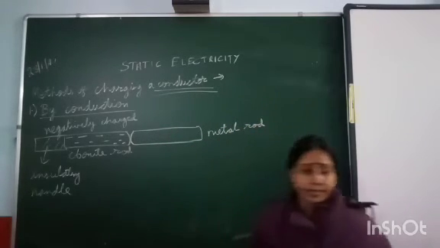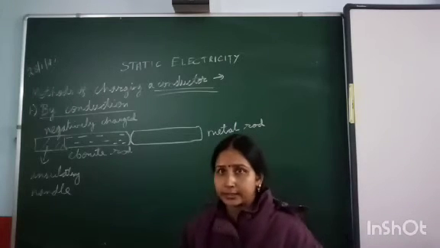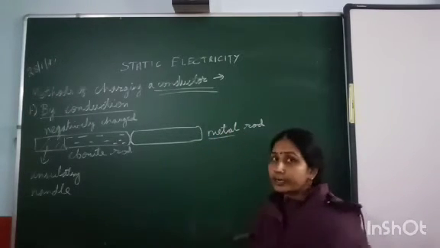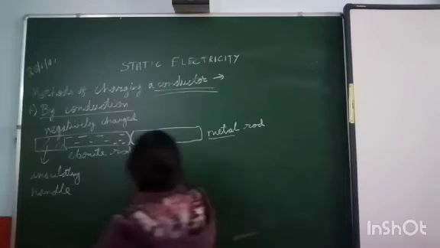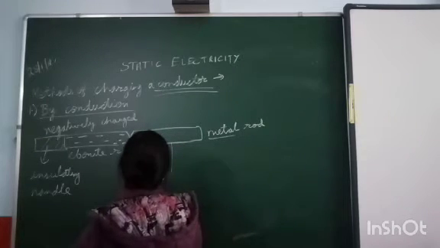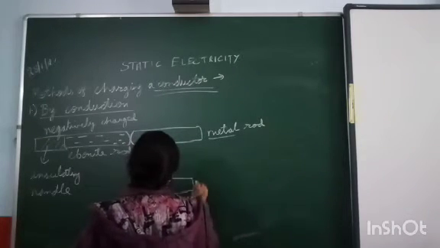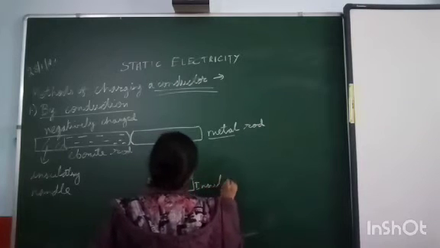This metal rod is a conductor, since I have written metal, and I am keeping it on an insulating stand.